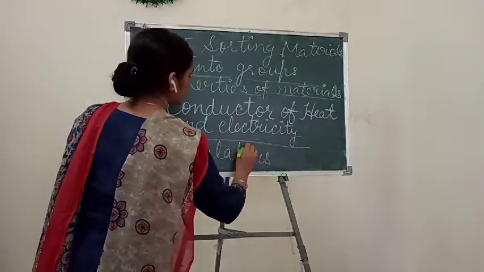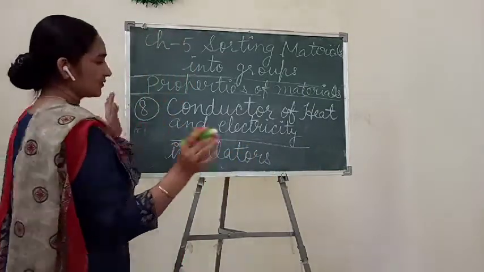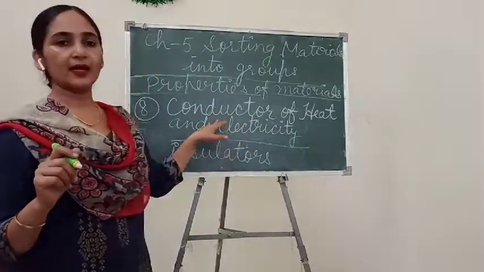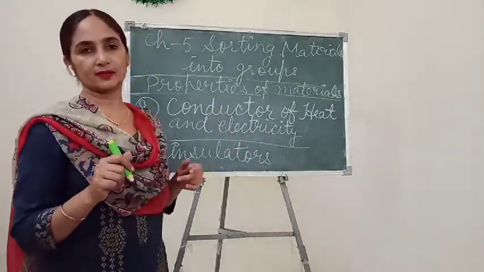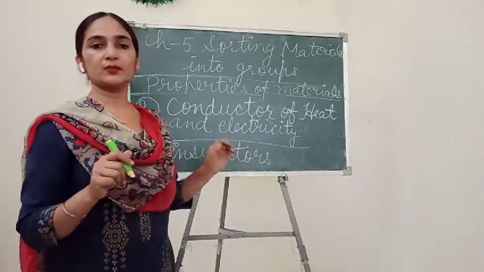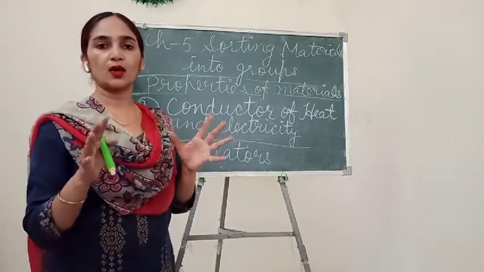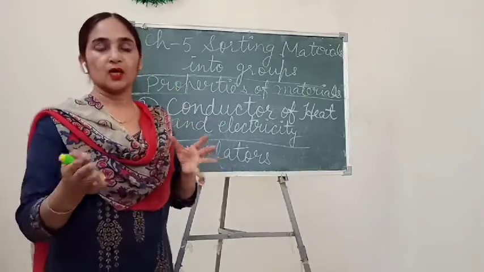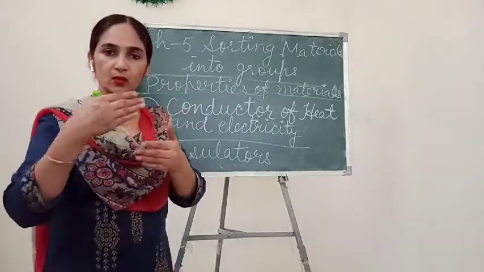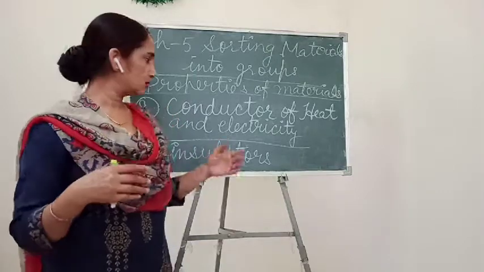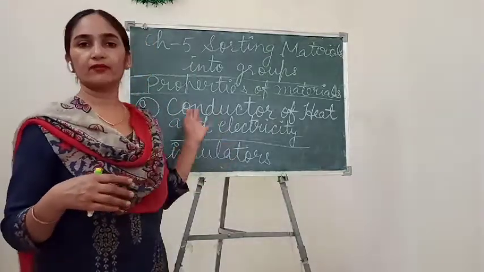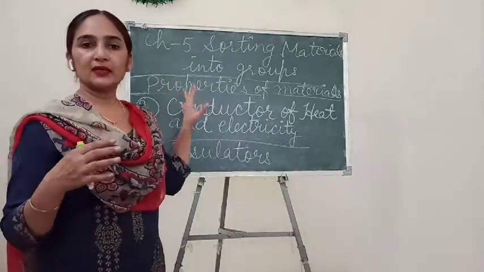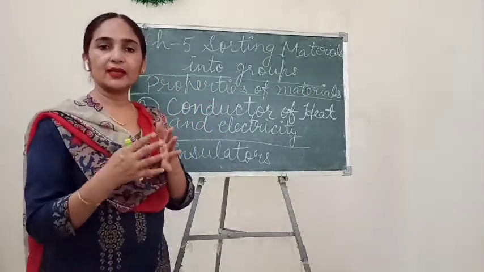Insulators. I was giving you the example of an electric wire. In an electric wire, we can study both things. Insulators are those materials which do not allow electric current or heat to pass through them. That's why we use the plastic coating around these kinds of materials. Conductors are the materials through which electricity and heat easily pass.